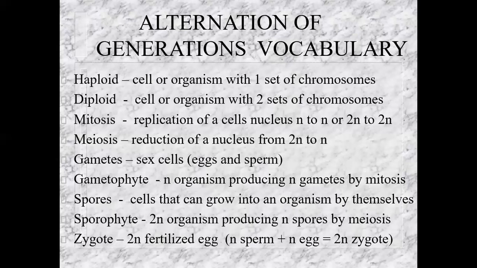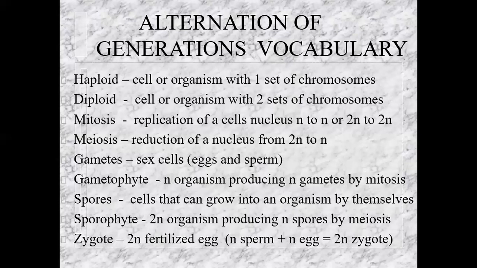Speaking of sex cells, we're talking about gametes. A gamete is an egg or a sperm, and they are almost always haploid. A gametophyte, now, phyte is an ending of a word here that means plant. So a gametophyte is a plant that makes gametes, or in this case for the Protista, a plant-like organism, algae, that makes gametes. Now, gametophytes are haploid organisms. That means all their cells only have one set of genes, and they produce haploid gametes, eggs and sperm, by mitosis, because it's haploid to haploid.